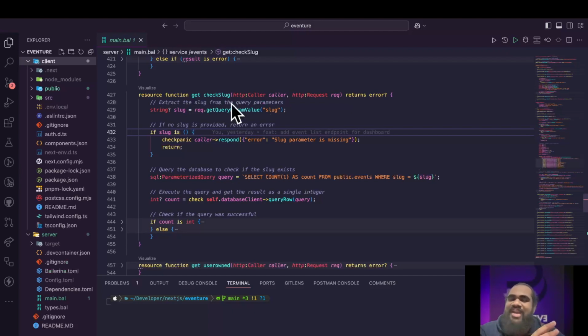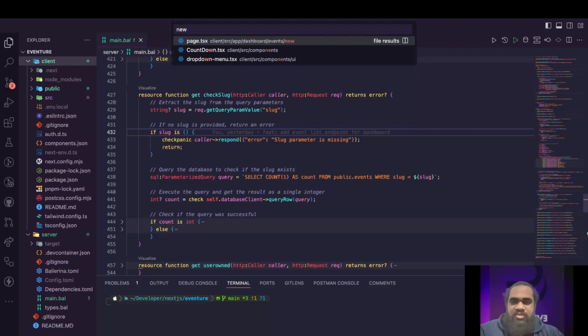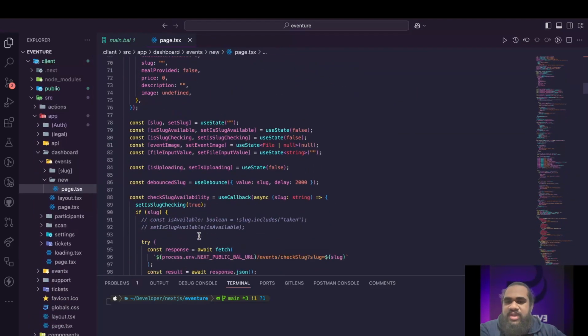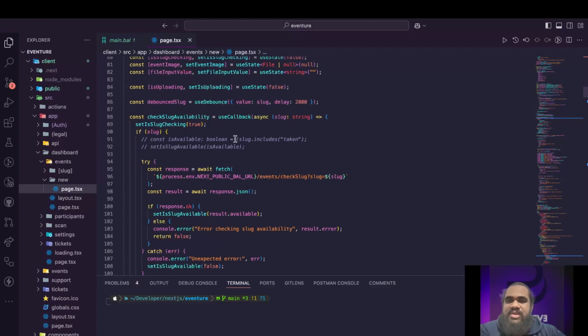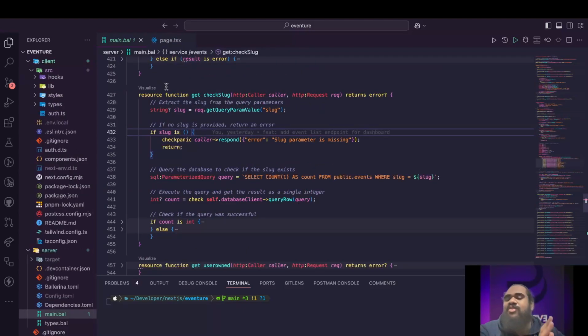not firing this API every time the user types in. Let me show you. In here you can see we are using useCallback with the useDebounce, with a 2000 millisecond delay. So we don't fire a request every time the user types. We have this debounce to manage that, so our resources won't go to waste, right?